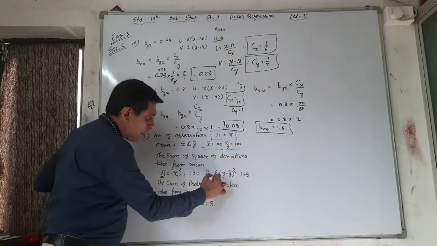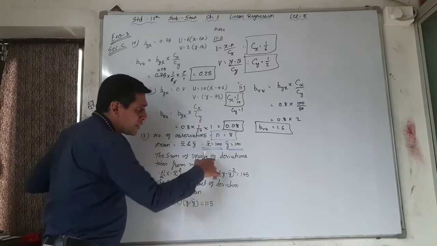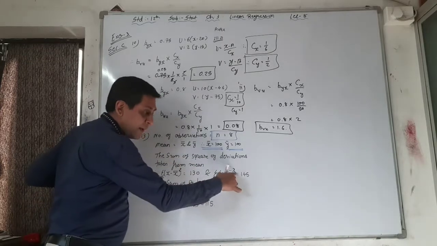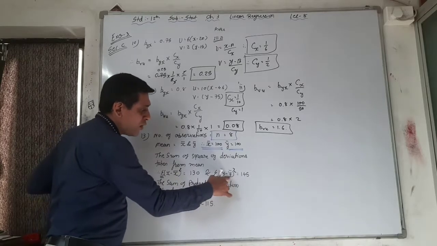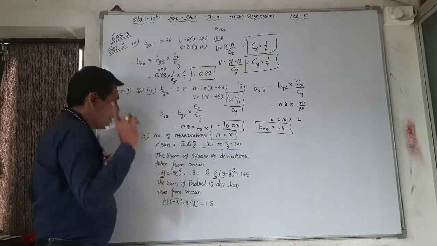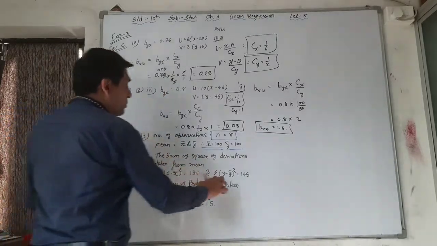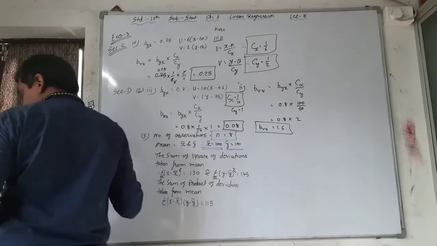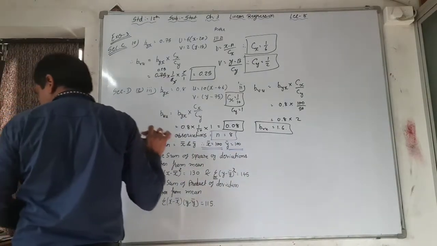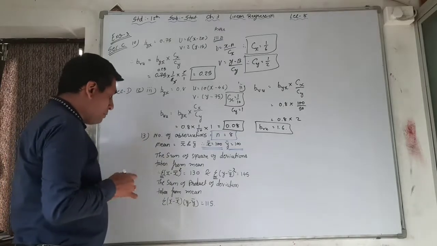So sigma here in both the cases, sigma, that is sum, square, here square, and deviation taken from mean, that is x minus x bar and y minus y bar. The information given is sigma x minus x bar square is equal to 130 and sigma y minus y bar square is equal to 145. And the next one, the last one, the sum of product of deviation taken from mean.